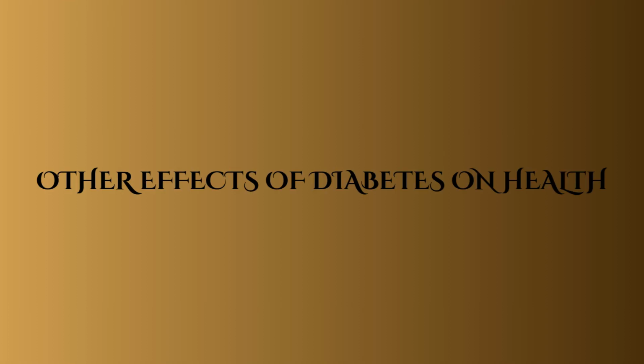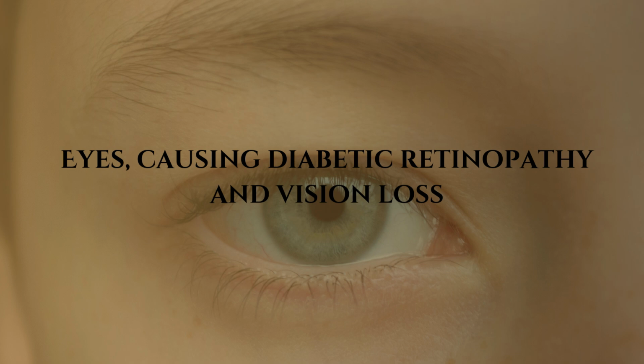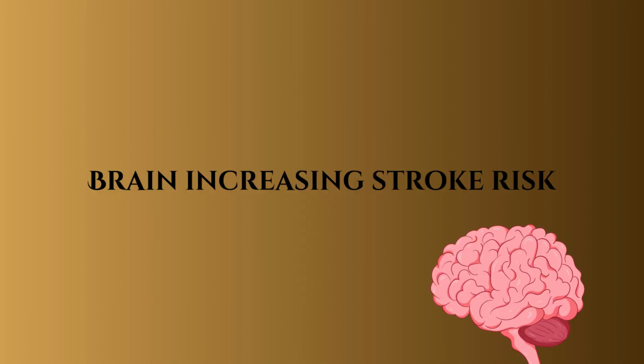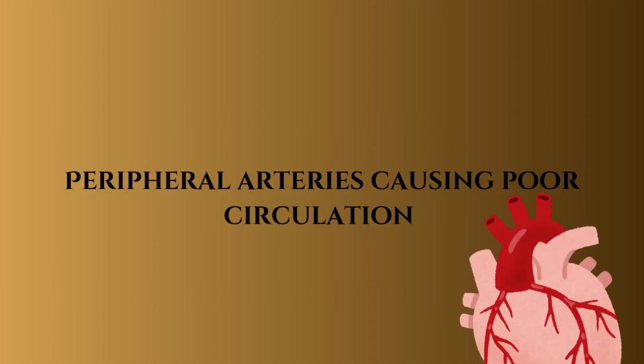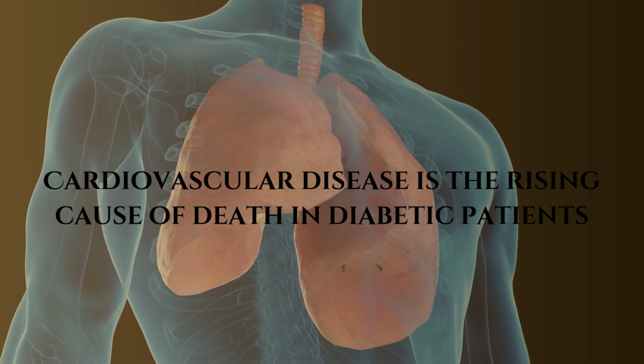Diabetes affects nearly every organ. Kidneys, leading to diabetic nephropathy. Eyes, causing diabetic retinopathy and vision loss. Nerves, leading to neuropathy. Brain, increasing stroke risk. Peripheral arteries, causing poor circulation and foot ulcers. But cardiovascular disease remains the leading cause of death in diabetic patients.